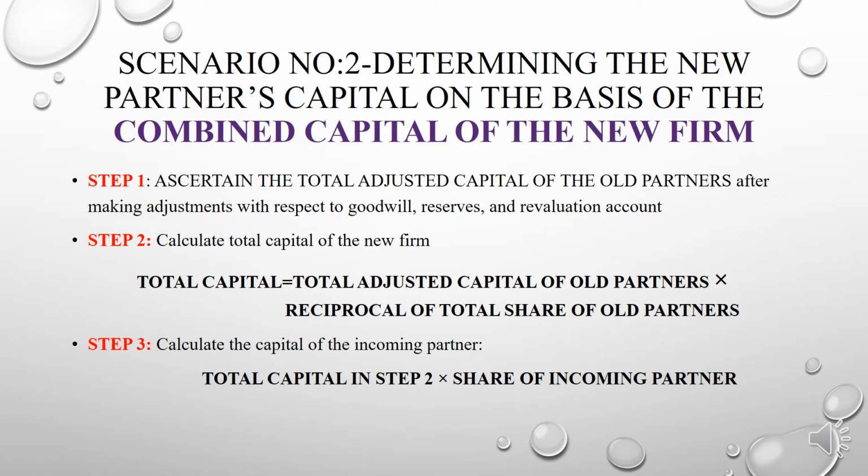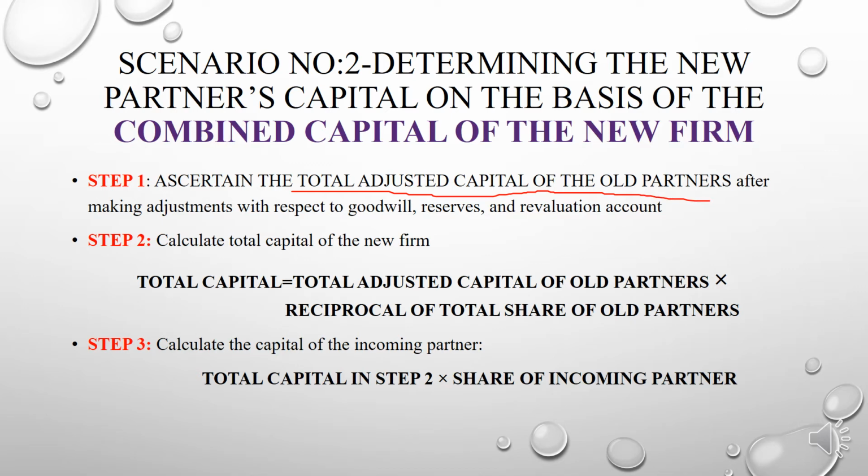Here first you need to ascertain the total adjusted capital of the firm. After making adjustments with respect to goodwill, reserves and revaluation account, you need to ascertain the total adjusted capital of old partners.